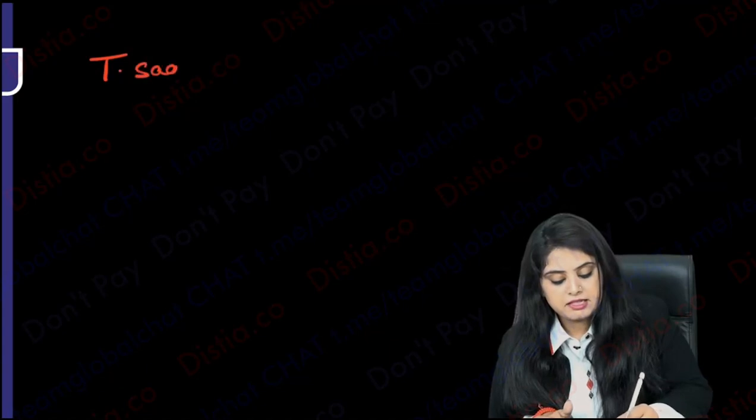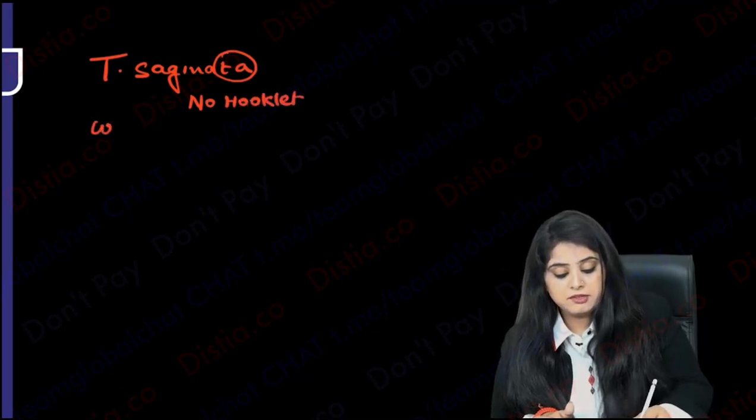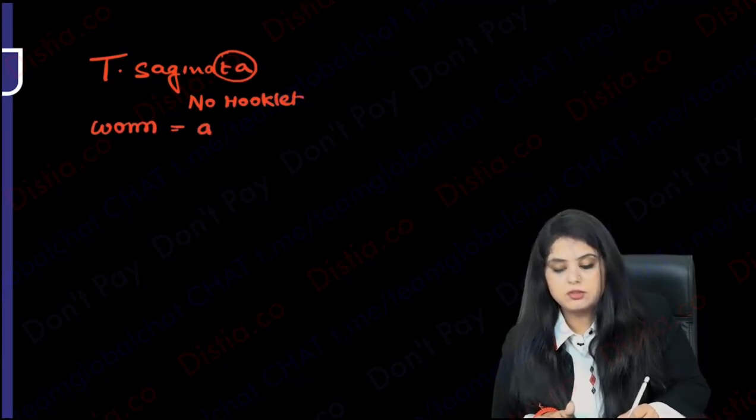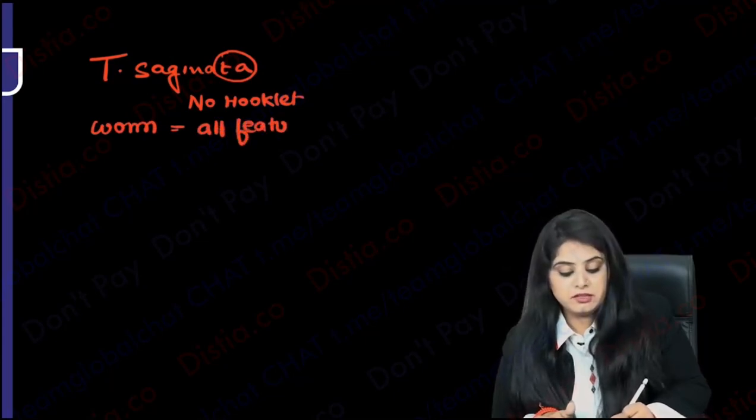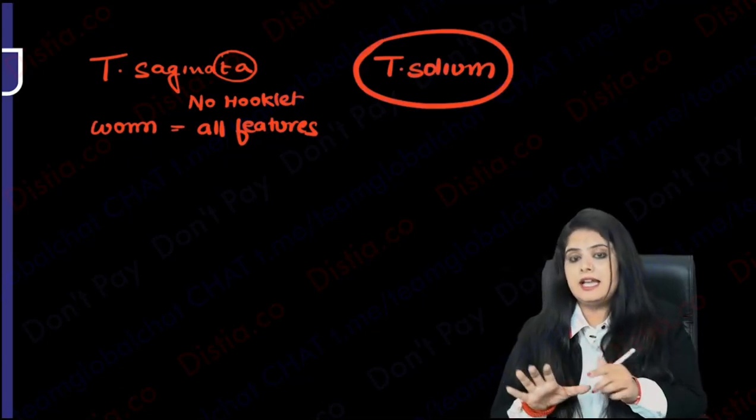Repeating once again, Taenia saginata, please remember the most important points I'm highlighting over here. Taenia saginata has no hooklets, but the worm is going to have all the other features. Whereas if you compare it with Taenia solium, God has given solium all the clinical acumen.